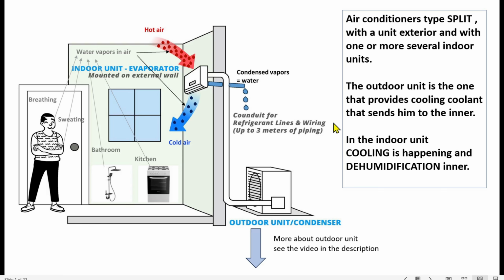The outdoor unit is the one that provides coolant and sends it to the indoor unit. In the indoor unit, cooling and dehumidification happen. People release humidity by breathing and sweating. Also, humidity can be generated in bathrooms and kitchens. The humidity rises with the hot air, enters the indoor unit where it's condensed and also cooled.